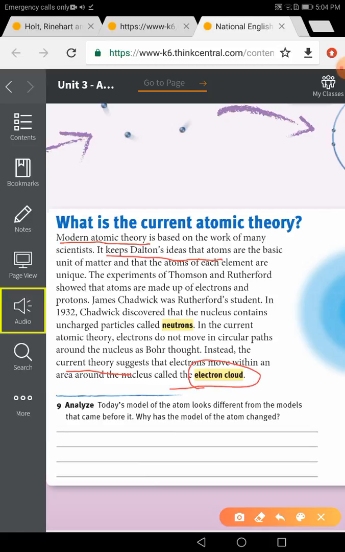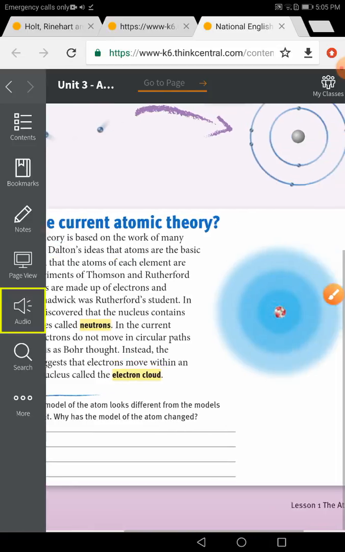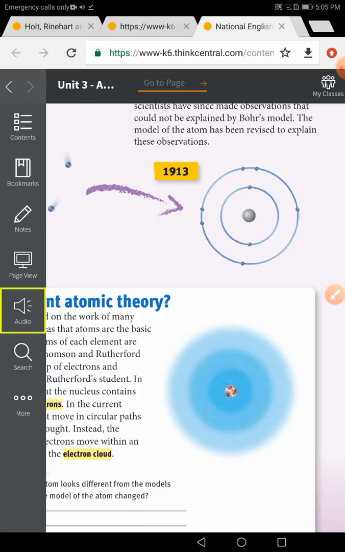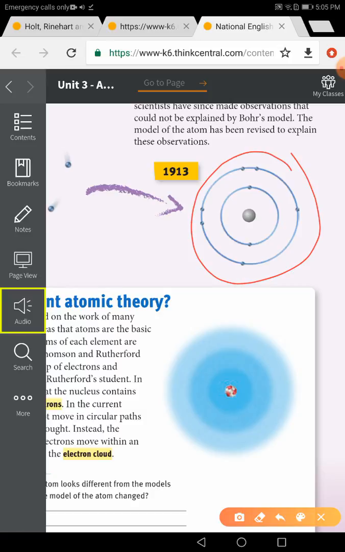Electron cloud. So now, in the old theory, we can see here, old theory, guys, the electrons move in what? Circular paths around the nucleus, right? And the nucleus is positive because of protons. But now here in the new and modern atomic theory of Chadwick, he said what?